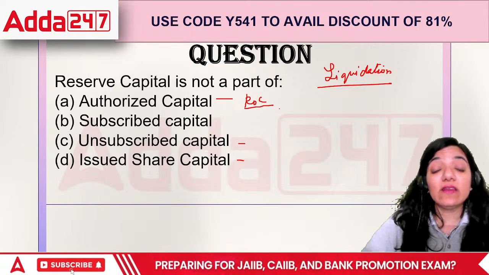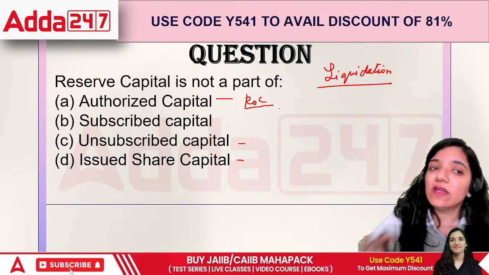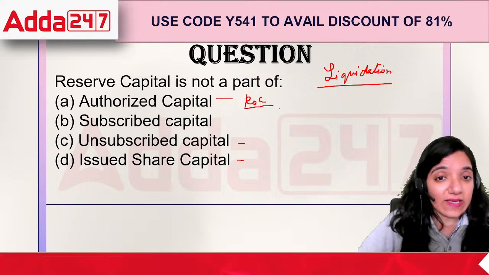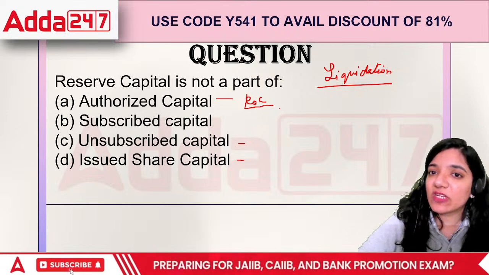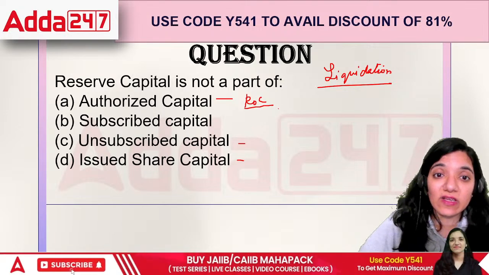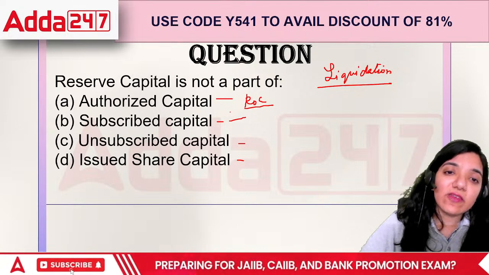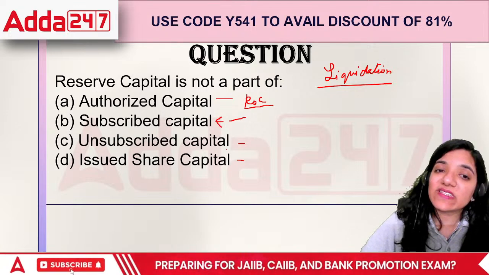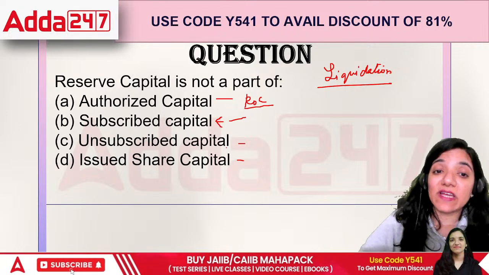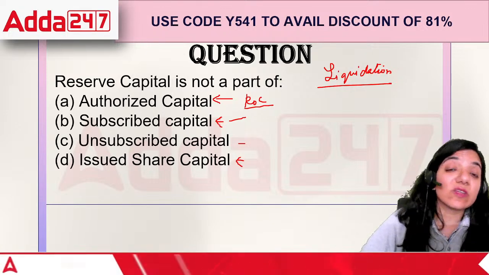That is what we define as authorized capital. So reserve is a part of it in any case. If people haven't subscribed, we cannot keep that capital and ask people for money. So subscribed is also a part there. Issued means if people have taken up this capital, only then it became subscribed. So it was authorized, it was issued and also subscribed.